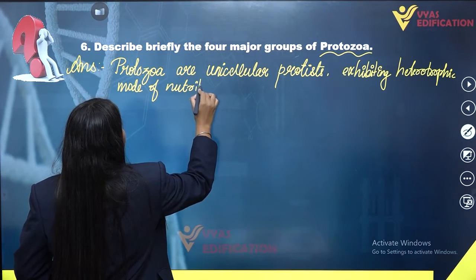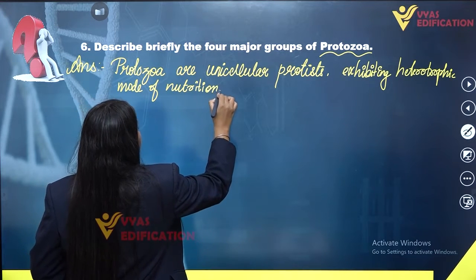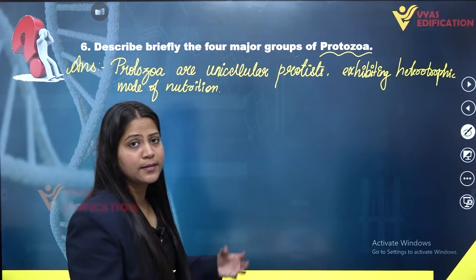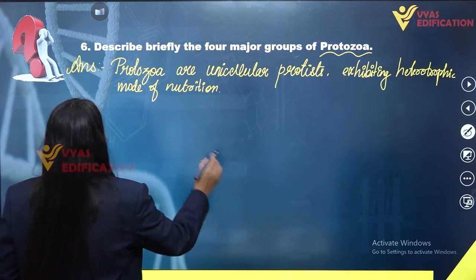This can be holozoic, parasitic, as well as saprophytic.